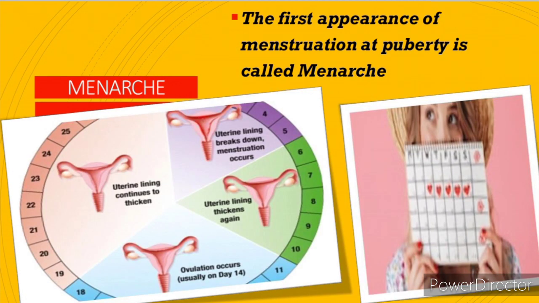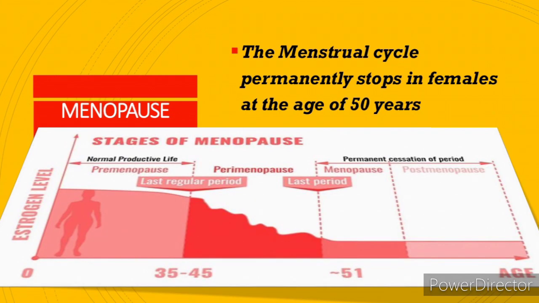Menarche. The first appearance of menstruation at puberty is called menarche. Menopause. The menstrual cycle permanently stops in females at the age of 50 years.